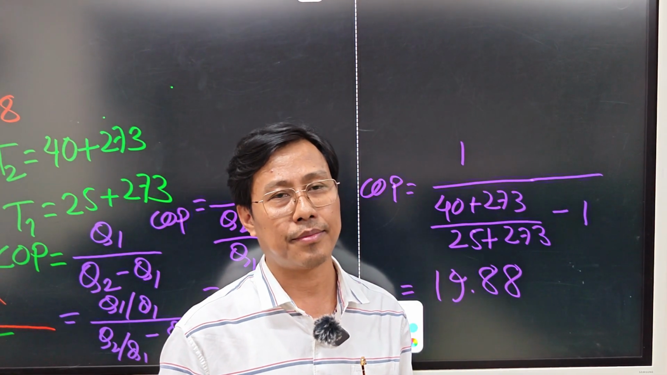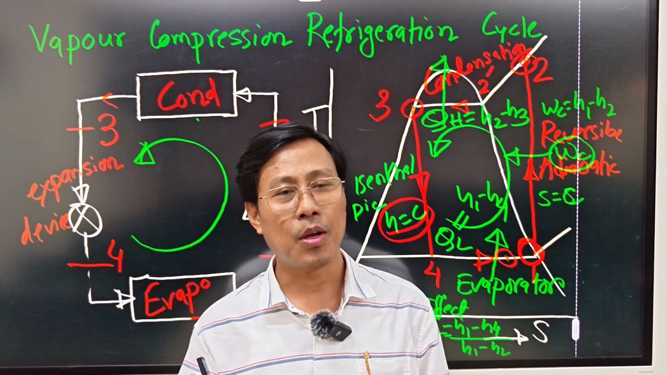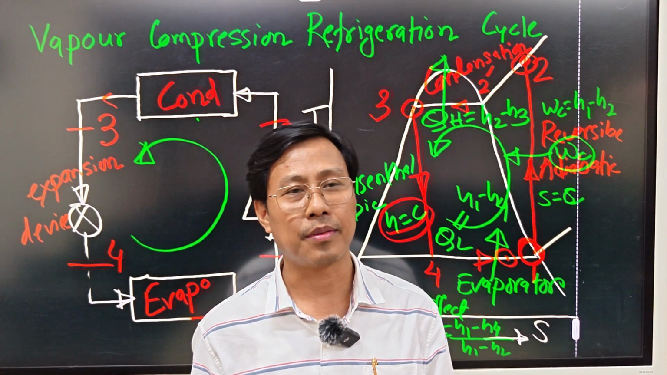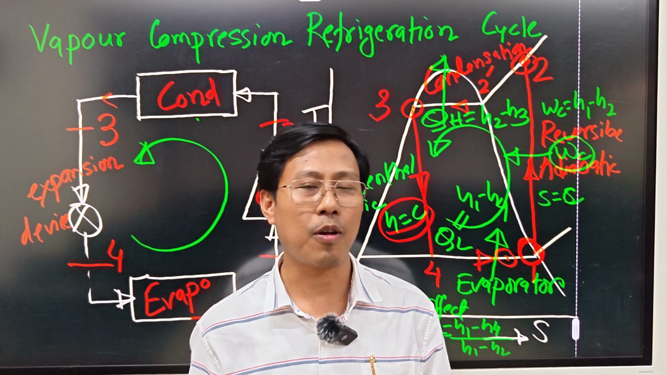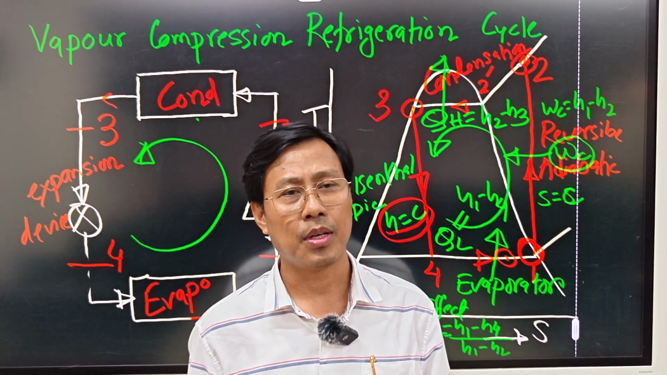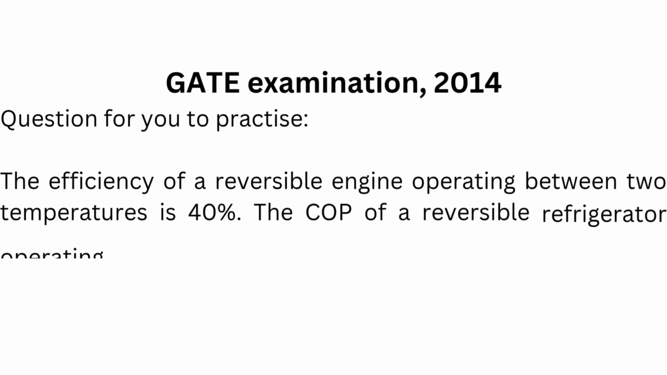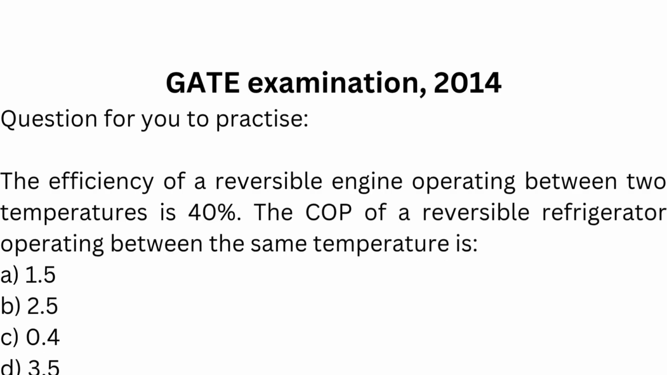Now I am giving you one question of the GATE examination, which came in 2014. Try to solve this problem so that you can have a better idea, better concept. The efficiency of a reversible engine operating between two temperatures is 40%. The COP of a reversible refrigerator operating between the same temperatures is 1.5, 2.5, 0.4, 3.5.